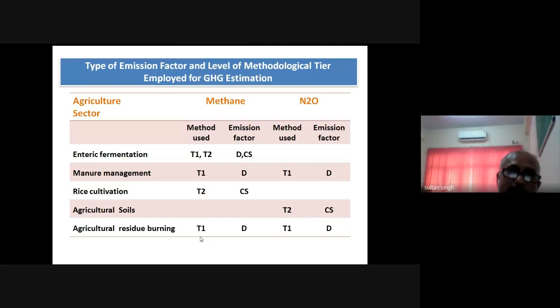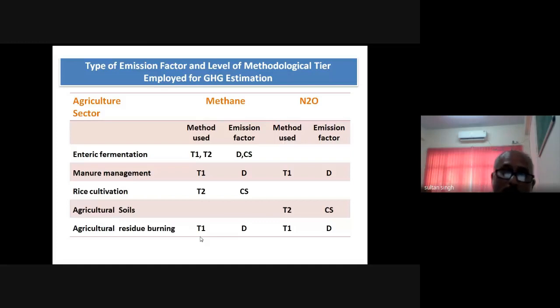They have given default values to calculate methane emission either from enteric fermentation, rice cultivation, or some other sectors. Most of the developed countries which have not developed their own methane emission factors are using the default values. But India has developed its country specific factors. CS means the country specific methane emission factors.